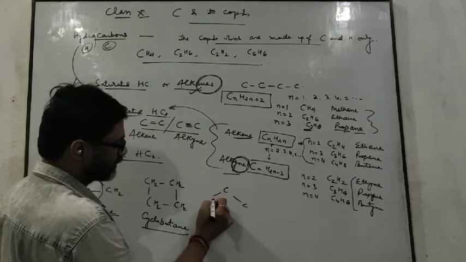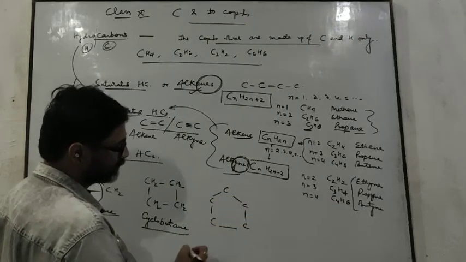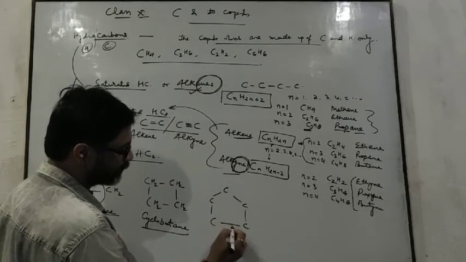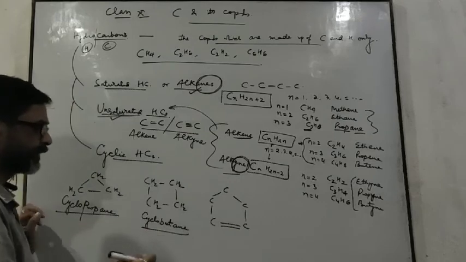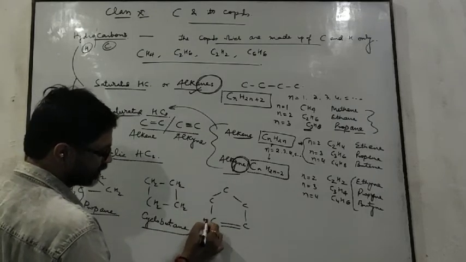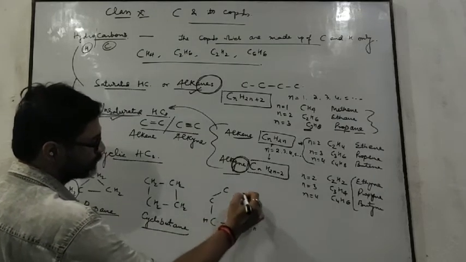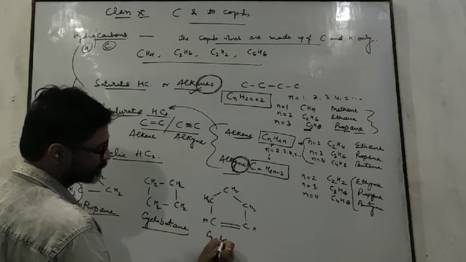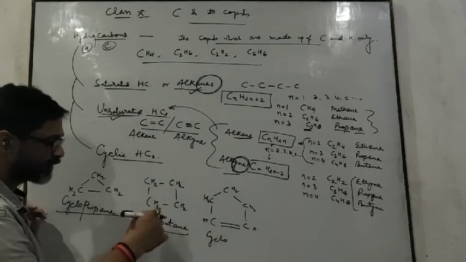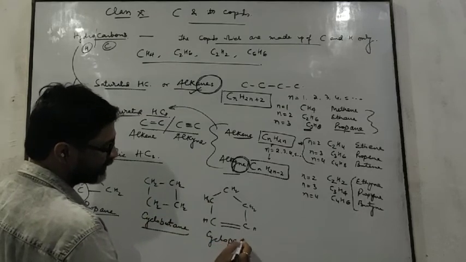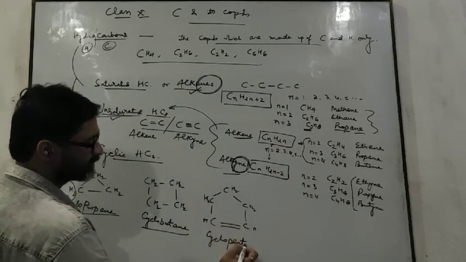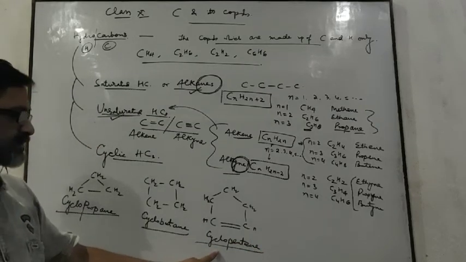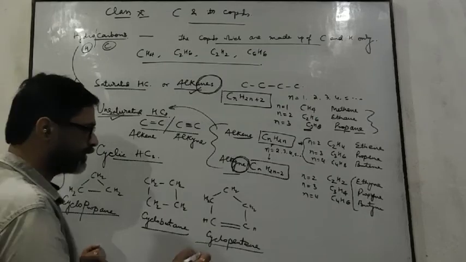For 5 carbon atoms, a double bond or triple bond may also be present in the ring. If a double bond is present here and hydrogen is added to maintain its valency, then its name becomes cyclo for ring-like structure, pent for 5 carbon atoms, and due to the presence of a double bond we add ene. Its name becomes cyclopentene.